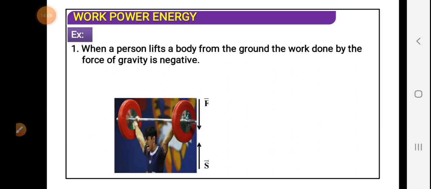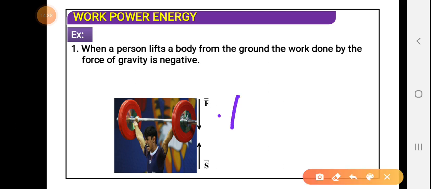When a person lifts a body, in the same example I have shown earlier as positive work, we can say this is also a negative work example. Why? Positive or negative work depends on which force you are considering. Now I am considering not the lifting force but the force of gravity.